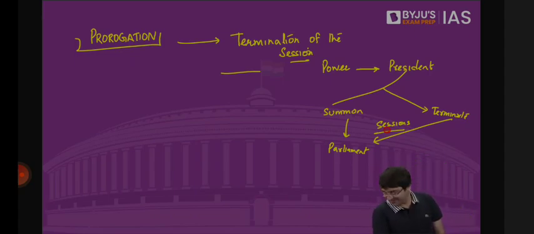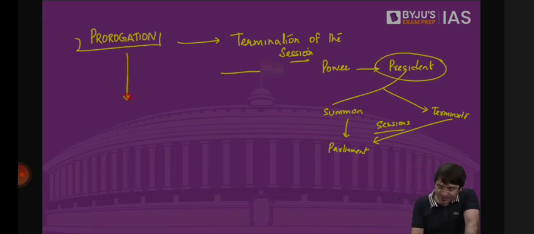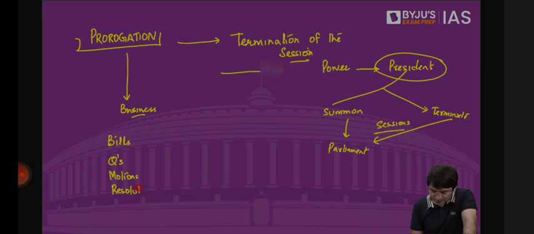Okay. Now who has the power to terminate, to prorogue the sessions of the parliament? That is the power which is given to the president. But when the sessions of the parliament are prorogued, when the sessions are terminated, what will happen to the business? What will happen to bills? What will happen to questions? What will happen to motions? What will happen to resolutions? They lapse. Bills survive.